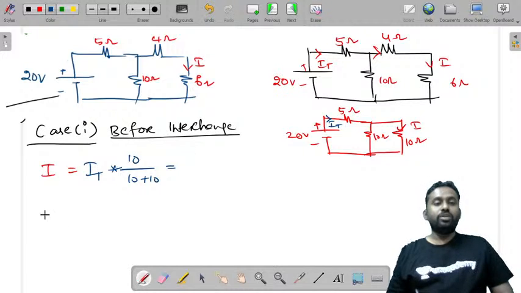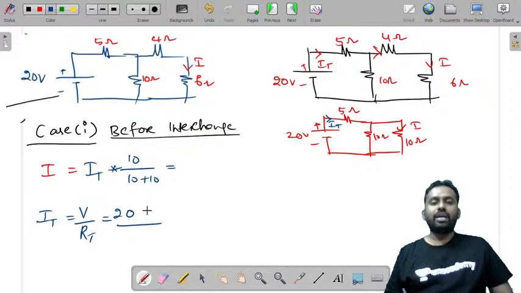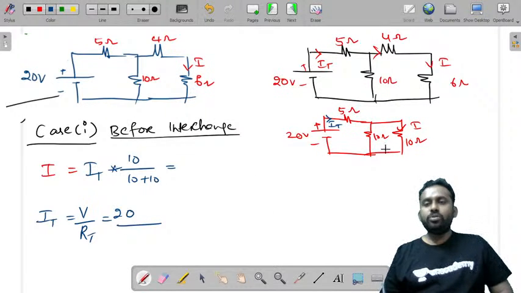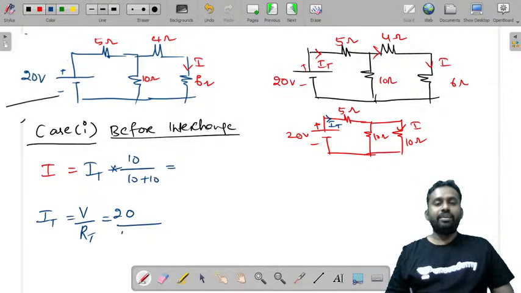So what is I total? You do not know I total. You need to find it, that is V by R total. V की वैल्यू क्या है, 20, by R total की वैल्यू क्या हुई, 10 into 10 by 10 plus 10, ये हुआ 5, और इसकी 5 plus 5 will be 10. So this is 2 amperes.